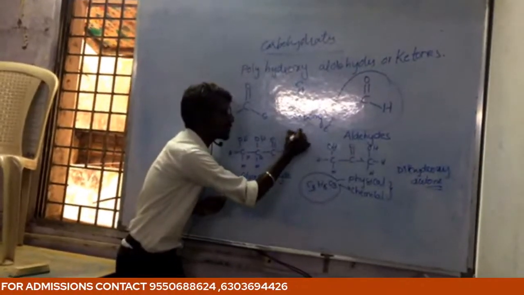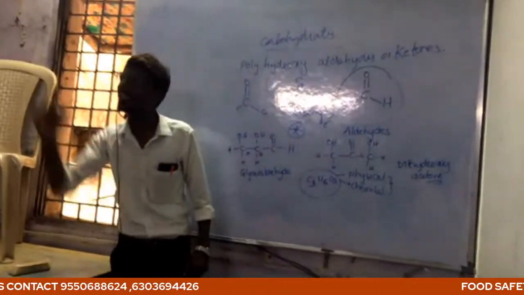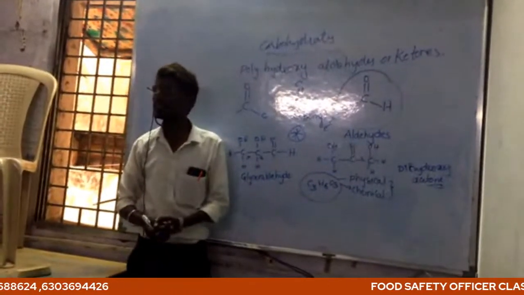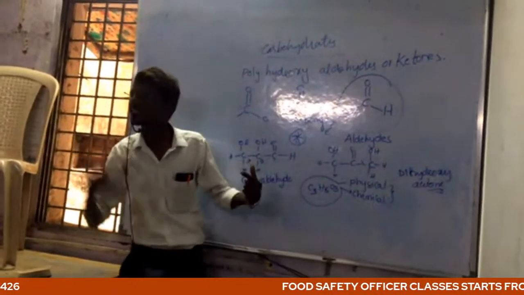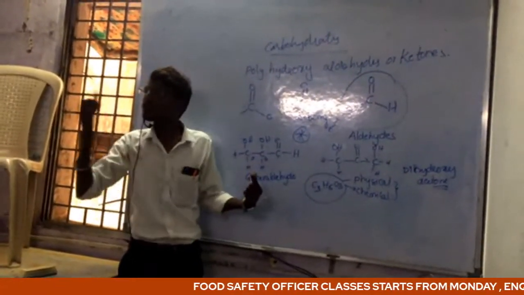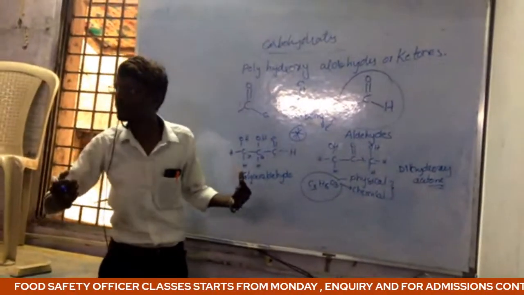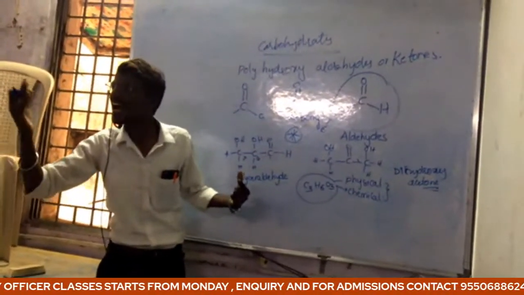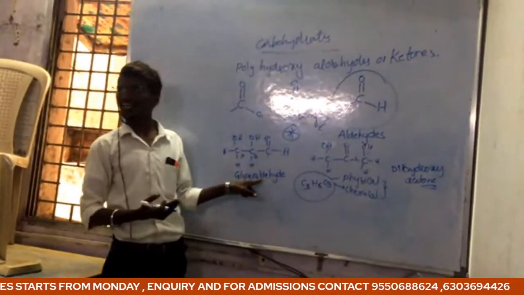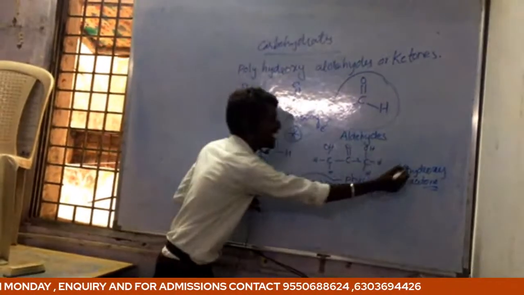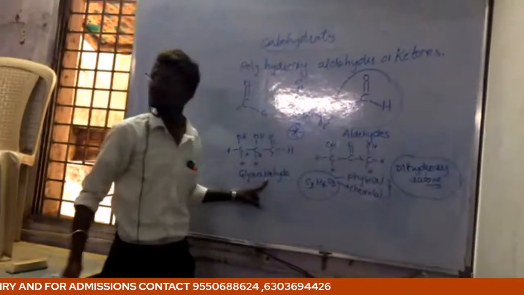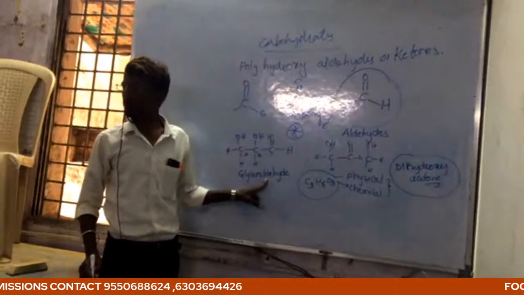This type of question will come in your competitive exams. They may ask, which one of the following is the isomer of glyceraldehyde? And they may give dihydroxyacetone as one example.